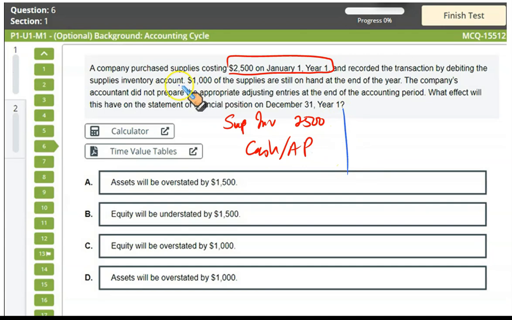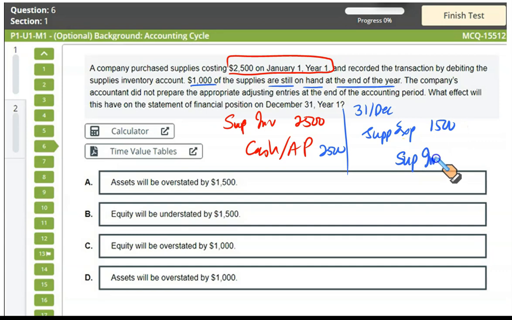Now, what happens? $1,000 of the supplies are still on hand at the end of the year, which means out of 2,500 you have used up 1,500, and only 1,000 remains. So what you have used up, you must bring into your accounting at the end of the year. On 31st of December, this is the entry you should make: reduce the supplies inventory by 1,500 by debiting the supplies expense account 1,500 and crediting the supplies inventory account with 1,500. Now you will have the balance of 1,000 of supplies that is available.